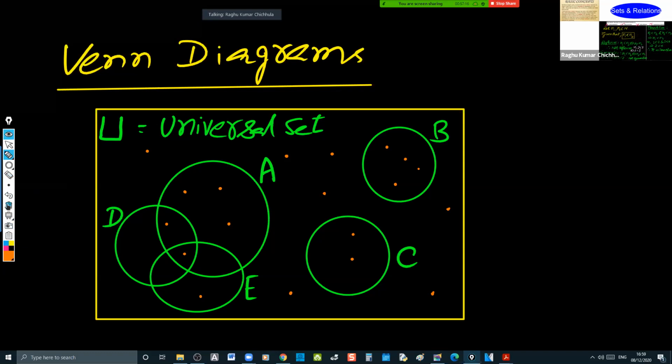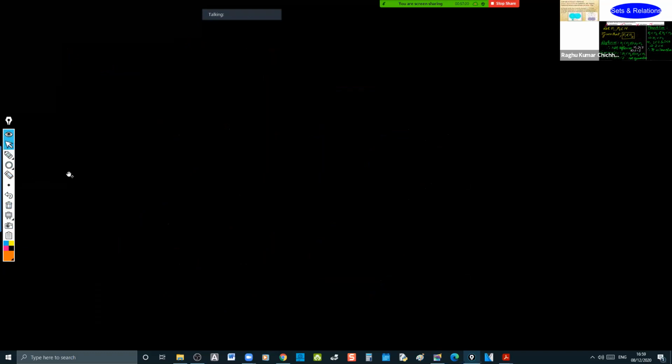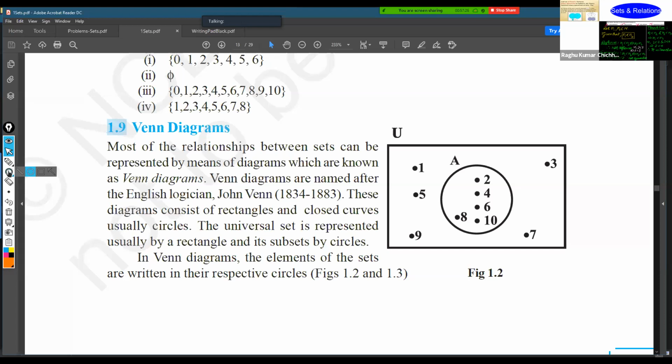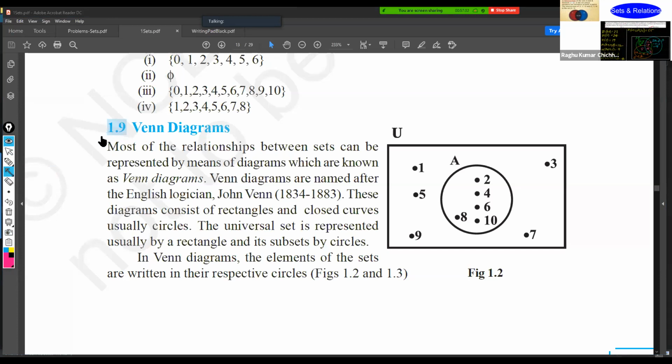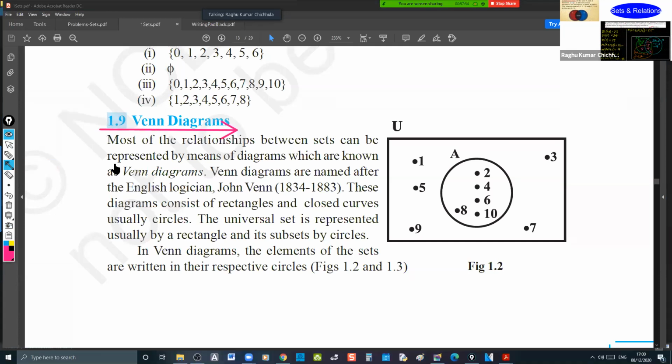Let us go through what is given in the textbook. Venn diagrams. Most of the relationships between the sets can be represented by means of diagrams which are known as Venn diagrams.